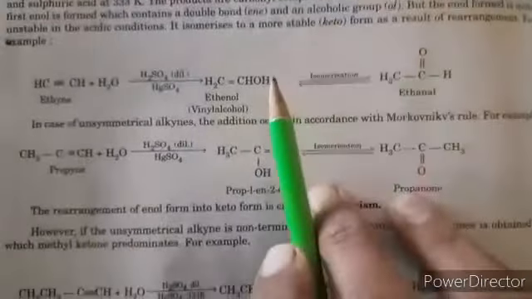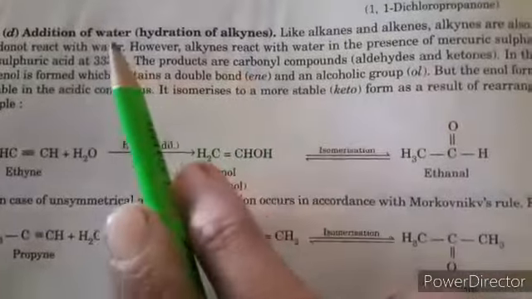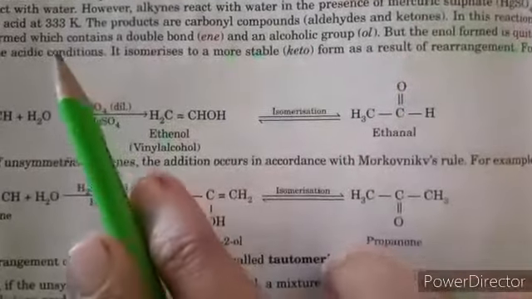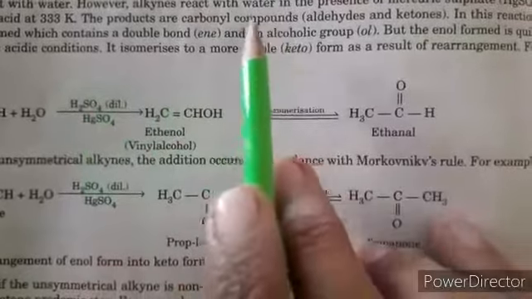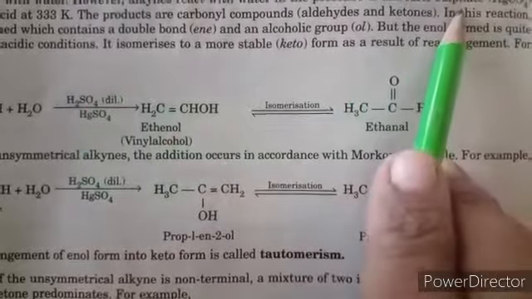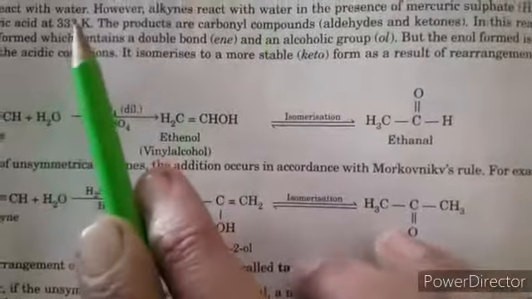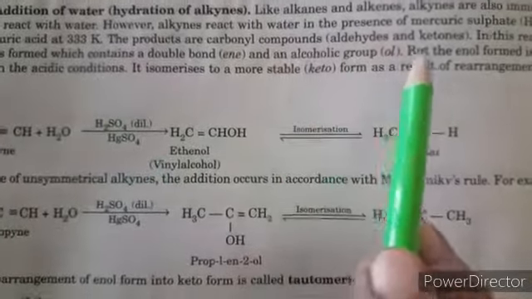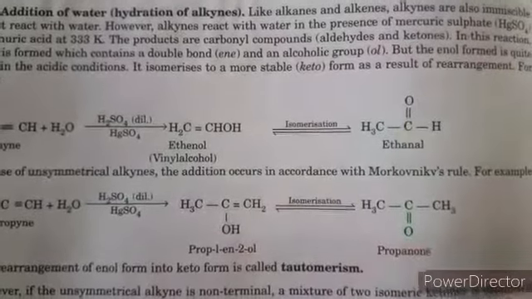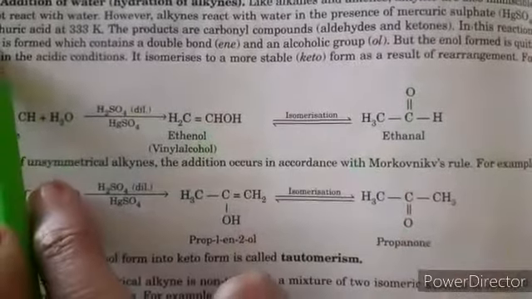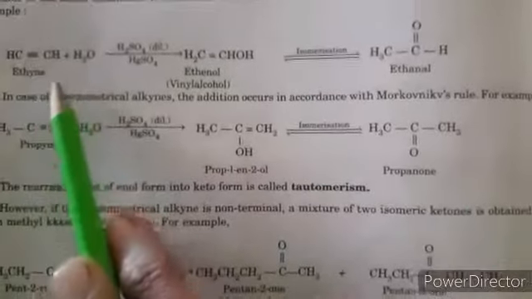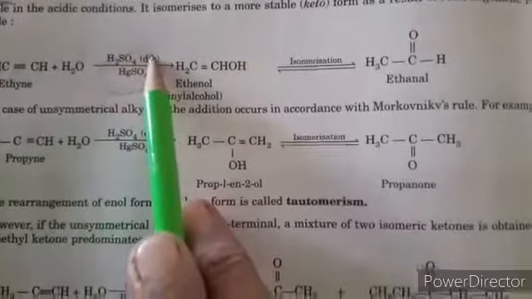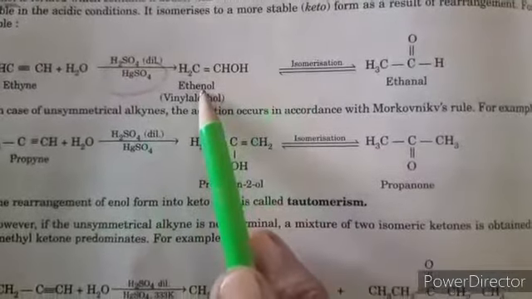Next, hydration of alkynes, or addition of water. Like alkanes and alkenes, alkynes are also immiscible and don't react with water, but alkynes react with water in the presence of mercuric sulfate and sulfuric acid at 333 Kelvin temperature. The product will be an aldehyde or ketone depending upon the reactant. First it forms an intermediate enol. So when we add water across the triple bond in the presence of these reagents, it forms a vinyl alcohol.